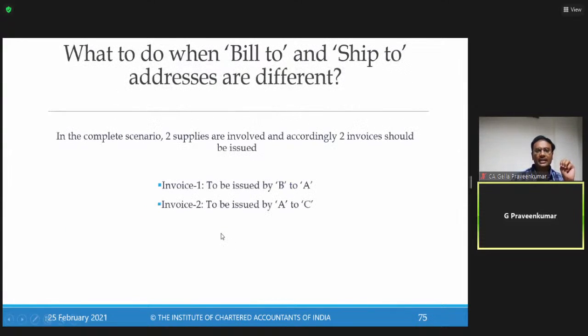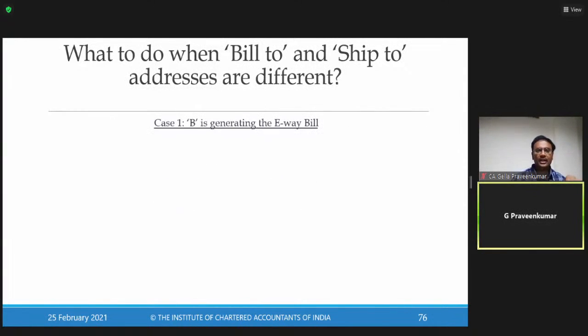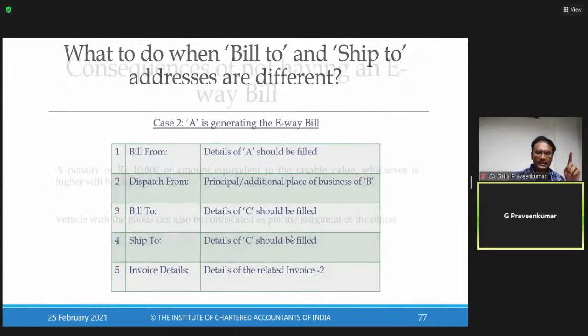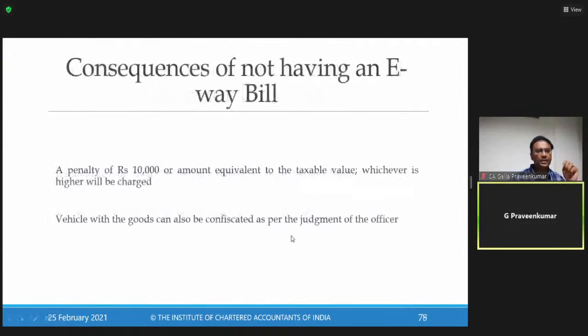How to prepare the e-way bill? Now, in this case, the e-way bill can be prepared by B, who is the ultimate seller, or by A. When B is generating an e-way bill, B will clearly mention the billing is from location B, dispatch is from location of B, bill to is the party called A, and ship to is the party called C. In case A is generating the e-way bill, he'll say billing is happening from A, dispatch is happening from B, and bill to is C, and ship to is also C. So this bill to ship to model is one provision which you need to remember from an examination point of view.